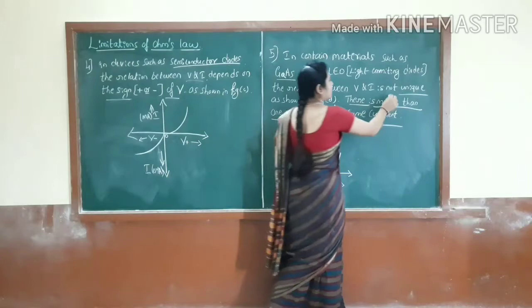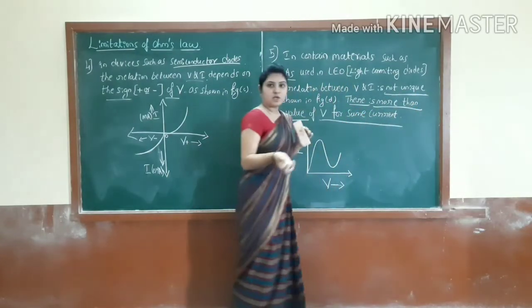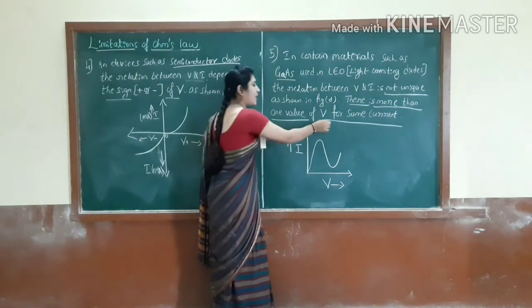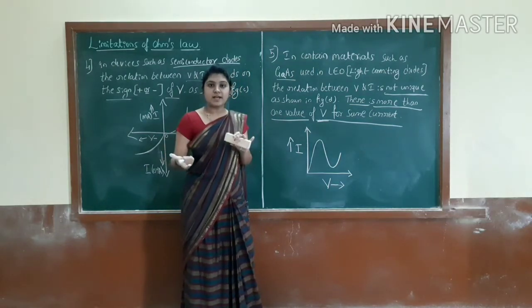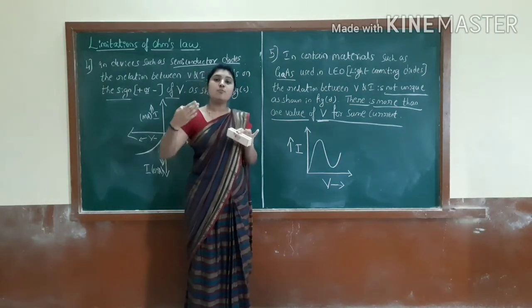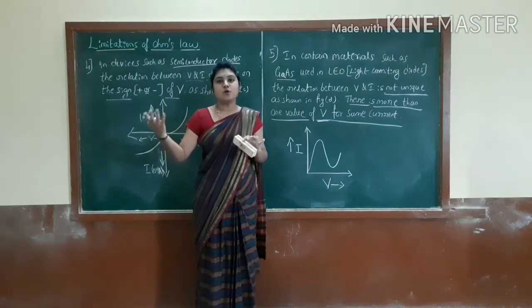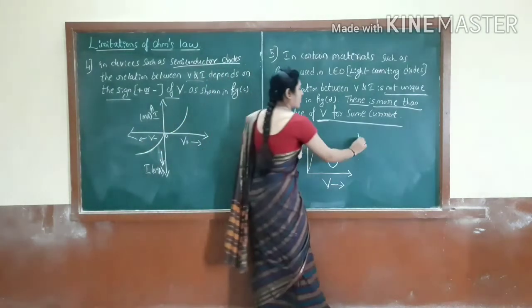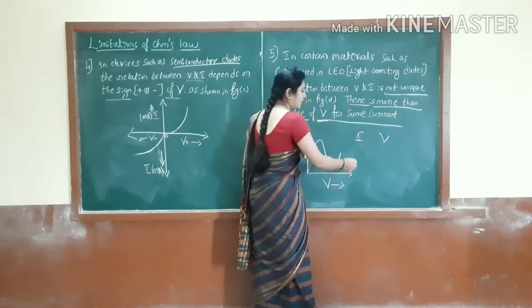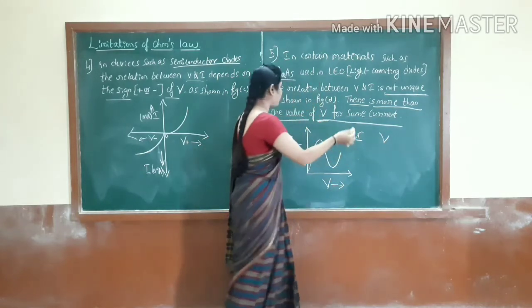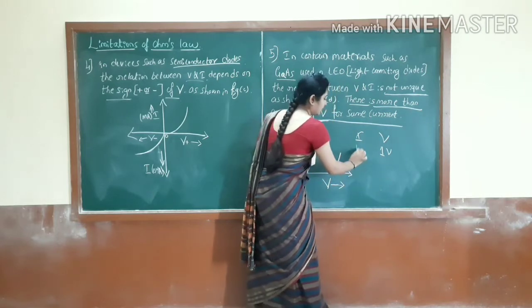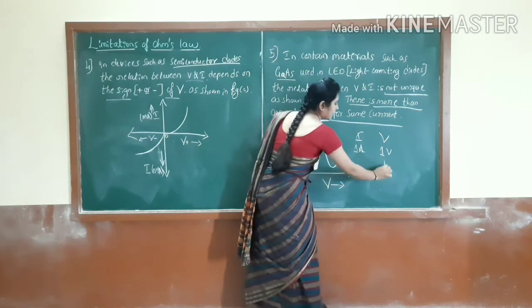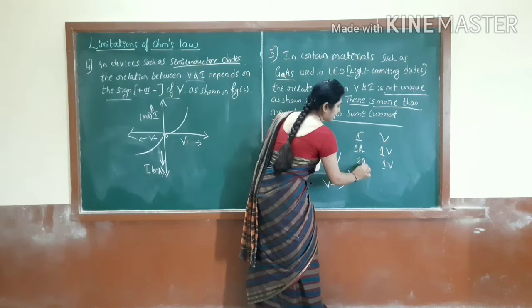Here I wrote not unique, because for one value of the current, we are getting more than one value of V. Just consider here I and V. Just assume here 1 volt, and here 1 ampere we are getting. Here again 1 volt, here 2 ampere we are getting.